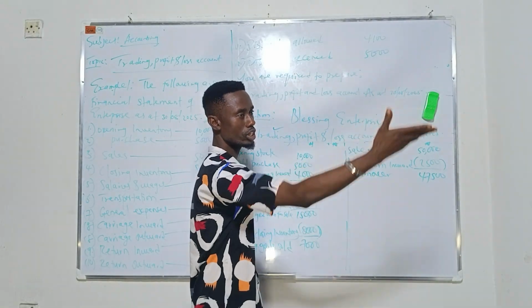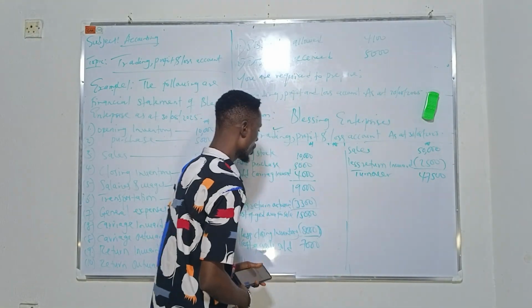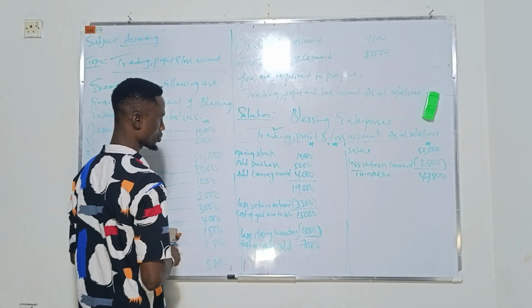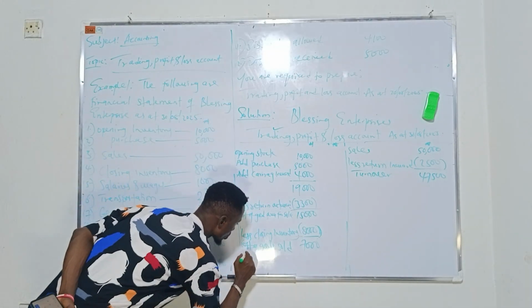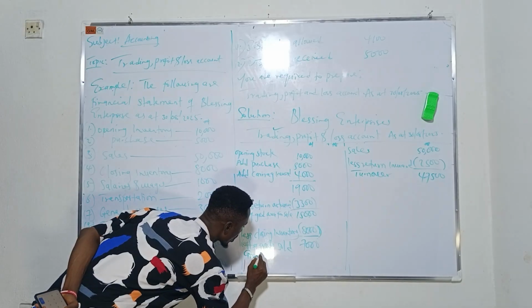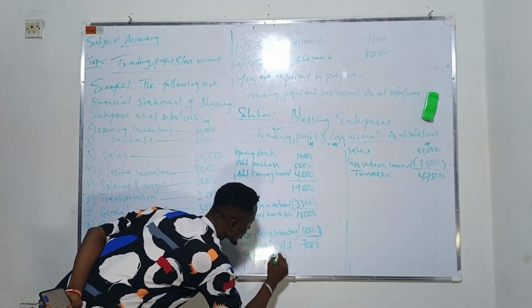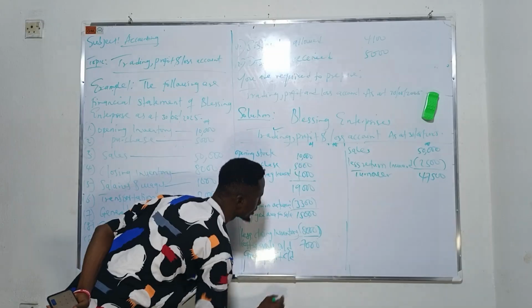So for us to balance the account, we say gross profit carried down.